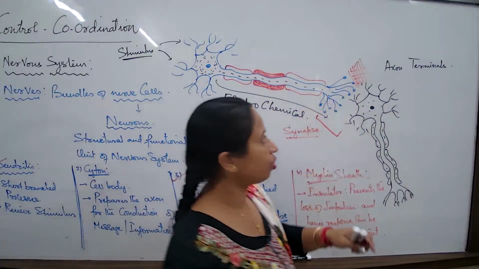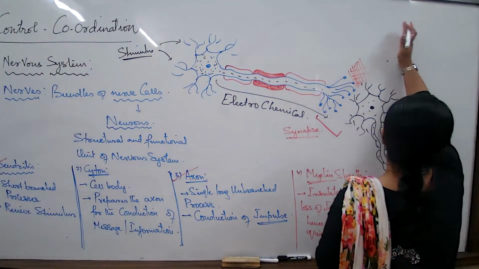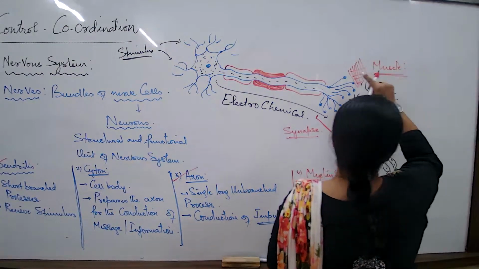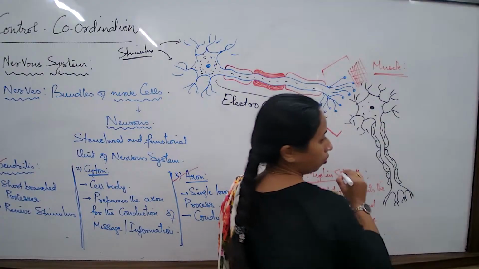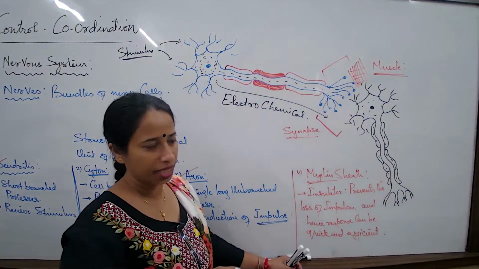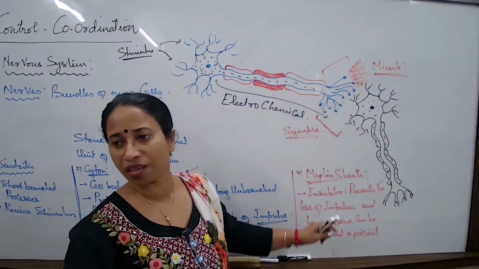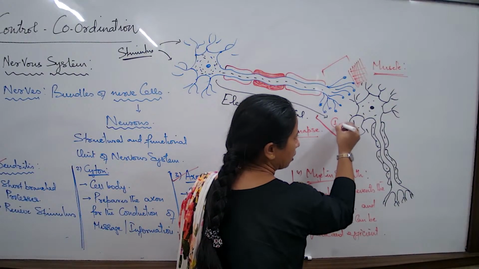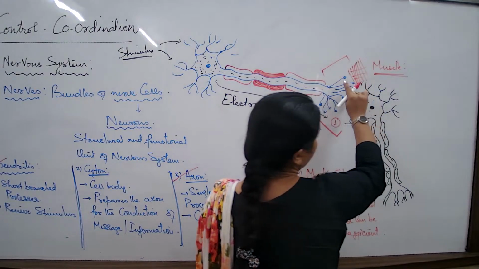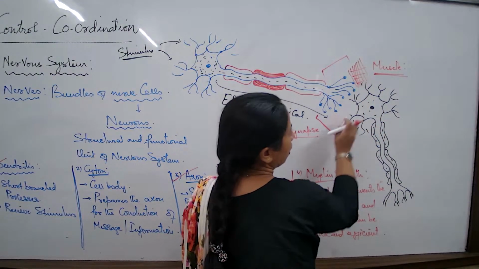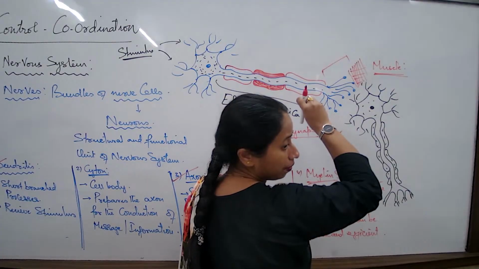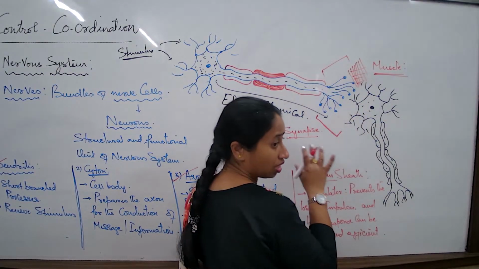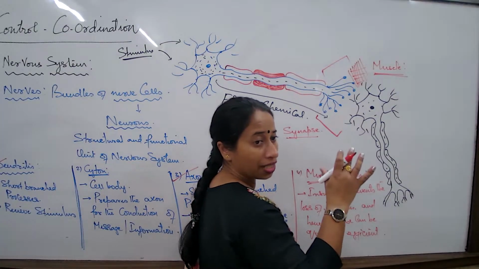the muscle. So if they are terminating in a muscle, then what is this junction known as? This is also known as a synapse, but only the synapse names are different. I would just name them as 1 and 2. So let me just name them here itself. What are these types of synapse known as? Neuromuscular junctions. Junction means always a region where two parts meet.